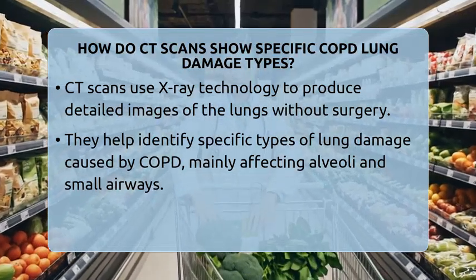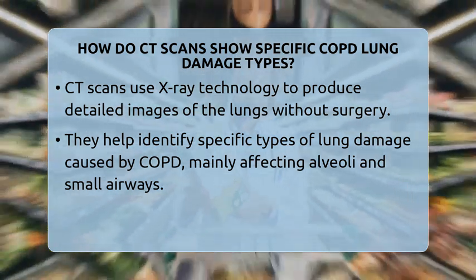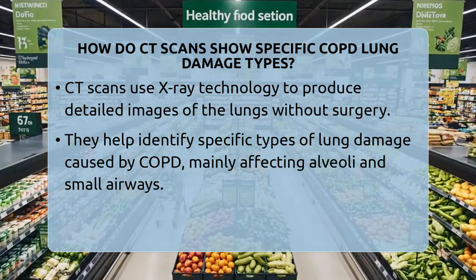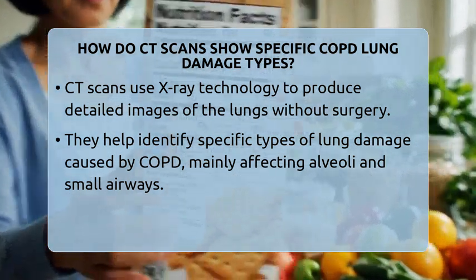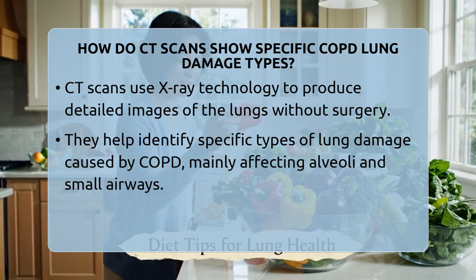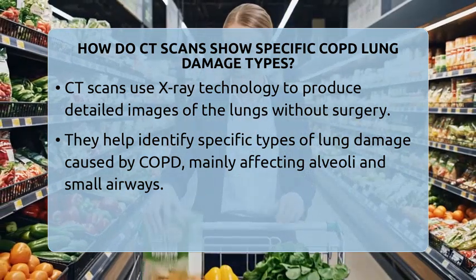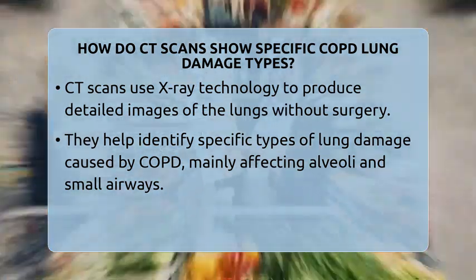How do CT scans show specific COPD lung damage types? Imagine being able to see inside your lungs without any cuts or incisions. That's what a computed tomography scan does. It uses X-ray technology to create detailed cross-sectional images of your lungs. These images help doctors spot exactly what kind of damage COPD has caused.